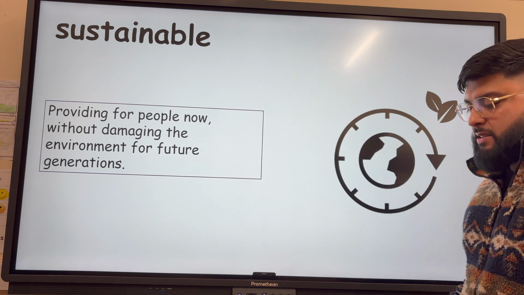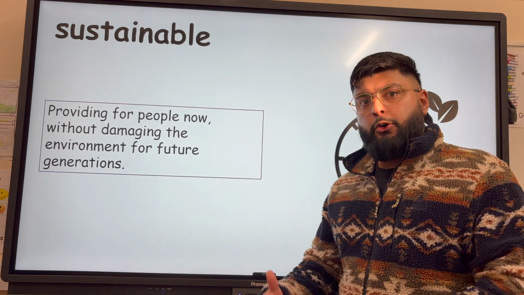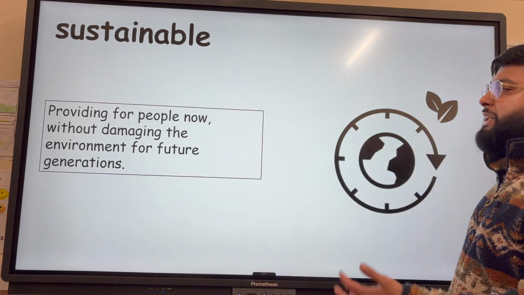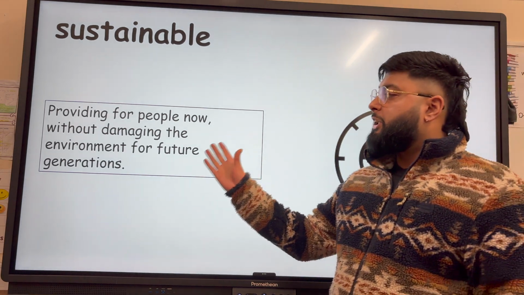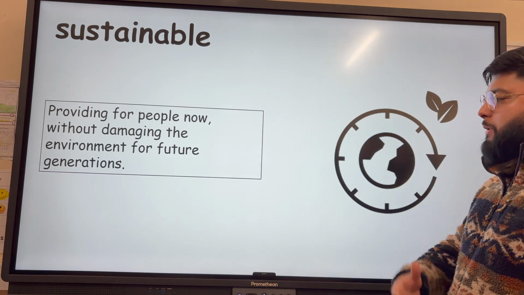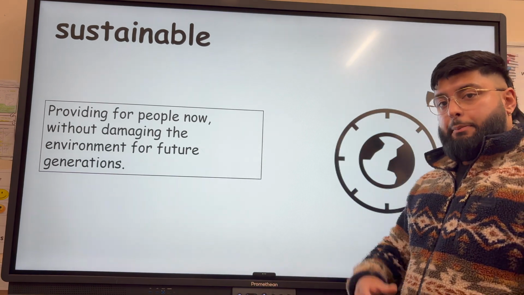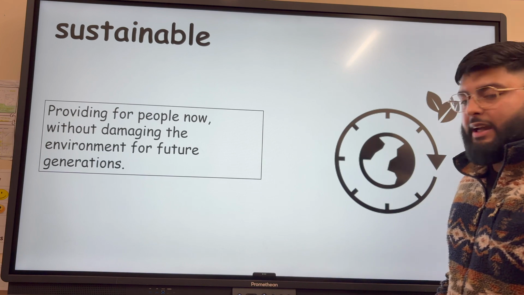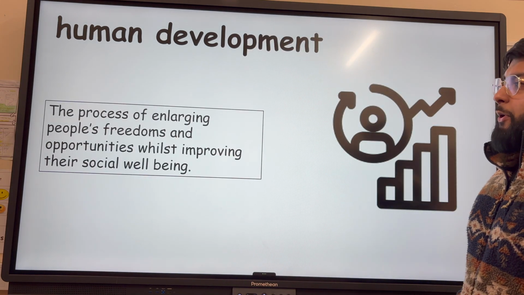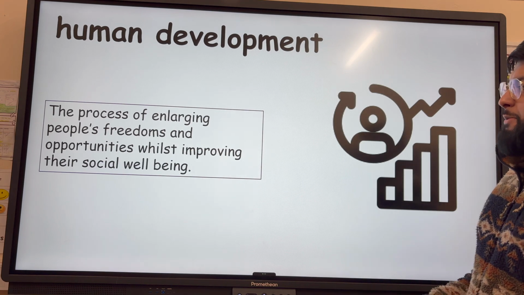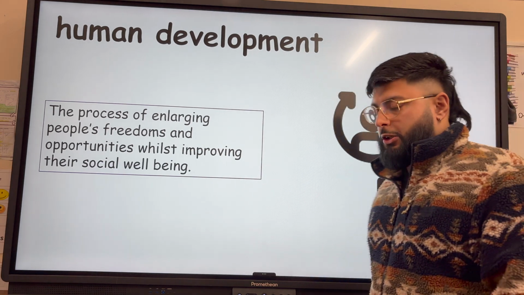And then sustainability. We focus on food, water and energy in this topic, but being sustainable is providing for people now, or current generations, without damaging the environment for future generations. So remember our dual coding, a happy tree, a happy adult and a happy child, to help us remember that in the exam.